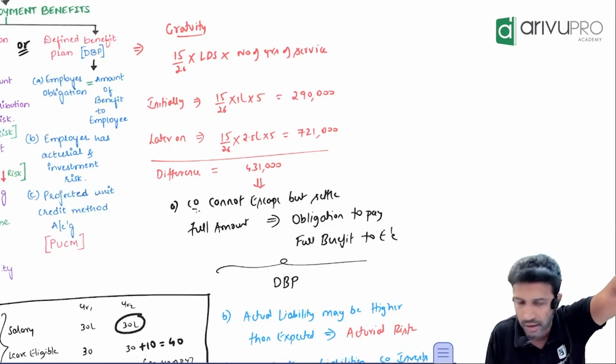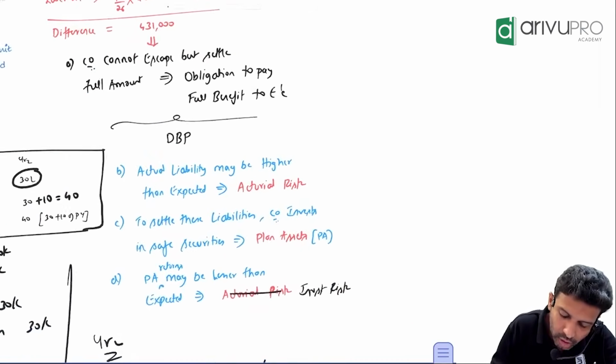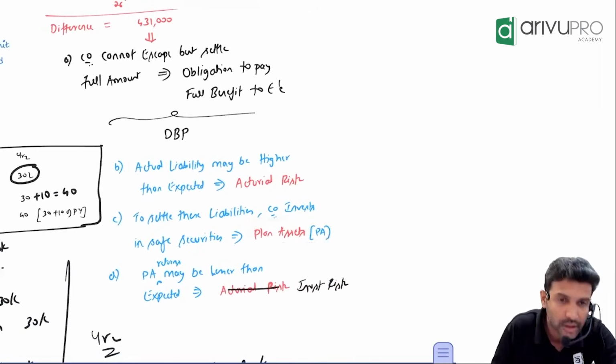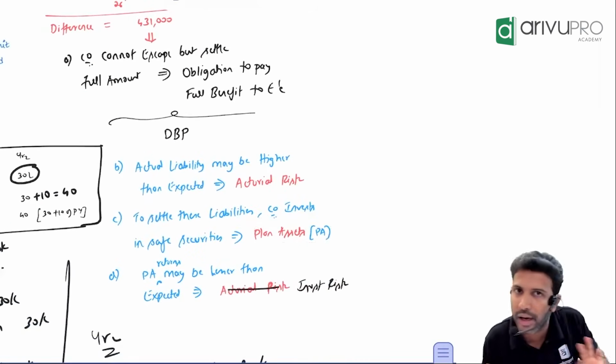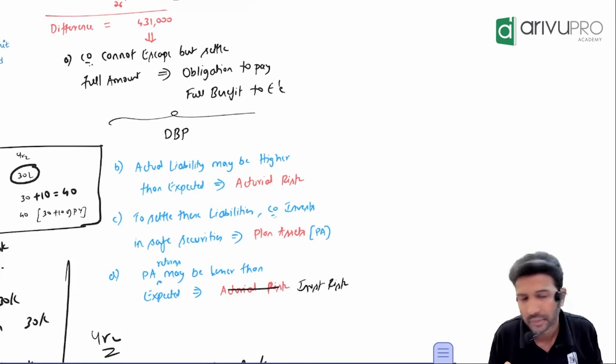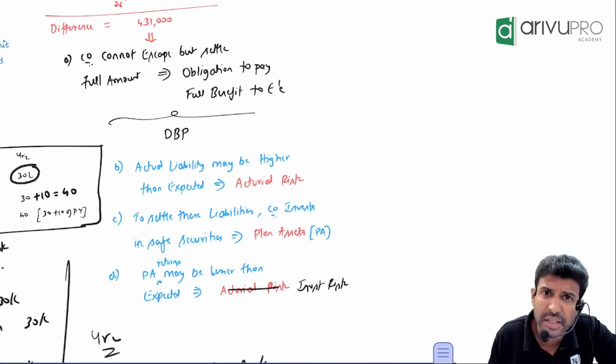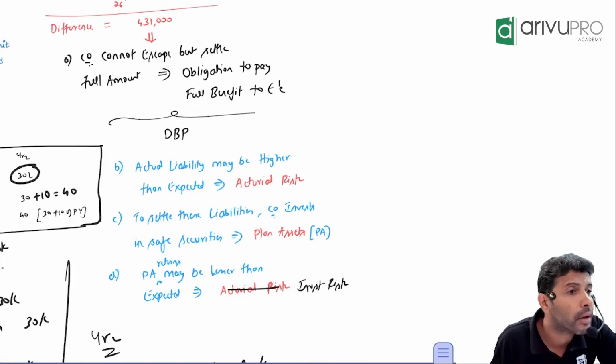They will invest. That means they will make an investment. That investment we call plan assets. Just a fancy name. Instead of just calling it investment, we call it plan asset. It's an investment purchase. When you have purchased an investment, you will expect some return.